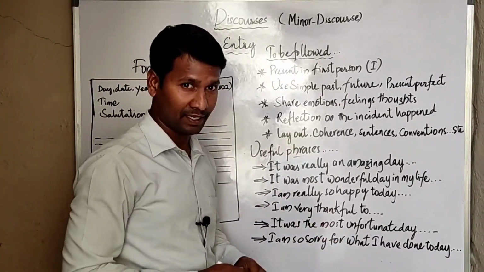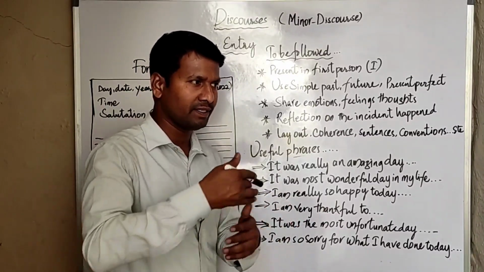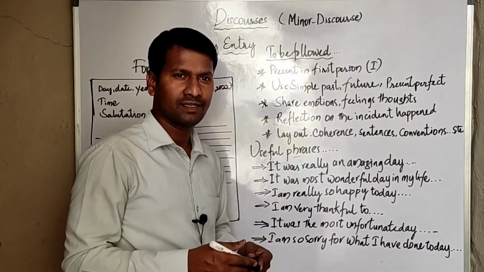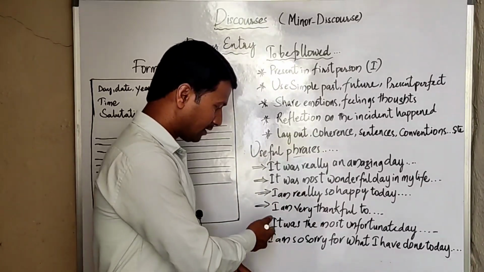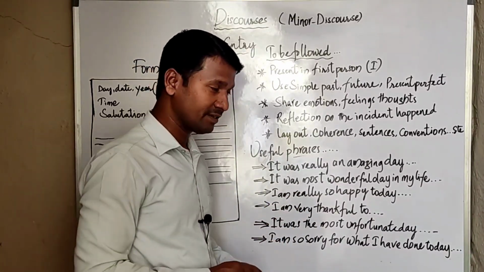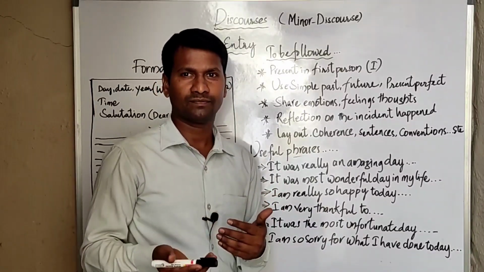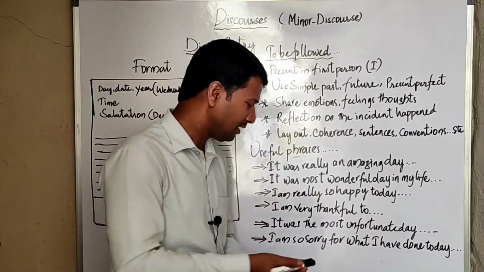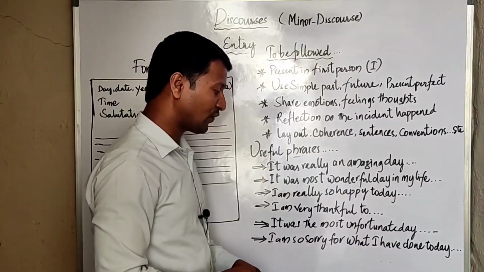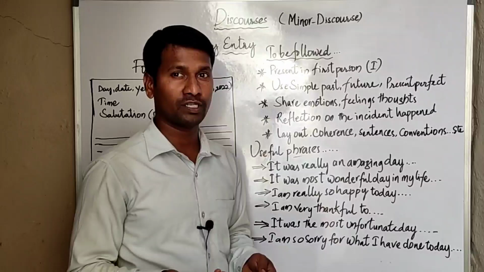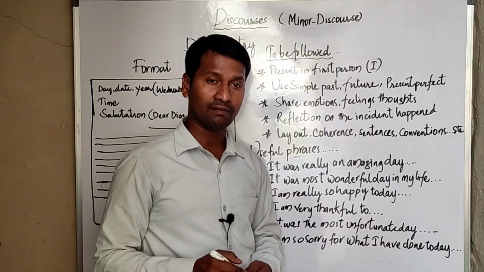That is the expression of happiness, and I am very thankful too. In the case of expressing your thankfulness, based on the incidents, we can use I am very thankful too. And it was the most unfortunate day. When it is a sorrowful day, you are not happy about what happened, based on that you can use this expression: it was the most unfortunate day, and I'm so sorry for what I have done today. When you realize the mistake you have done, you can use this kind of expression, that is I'm so sorry for what I have done today.